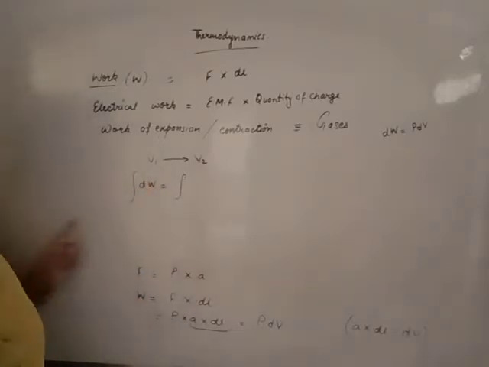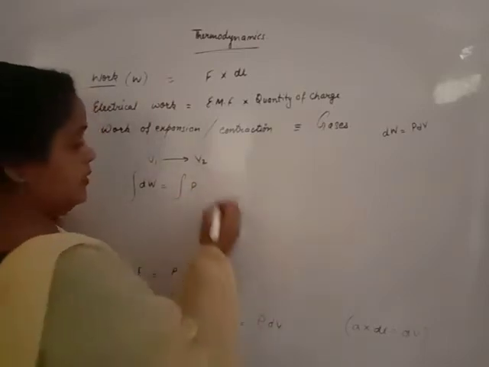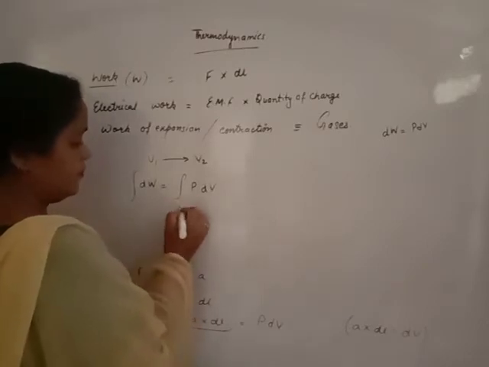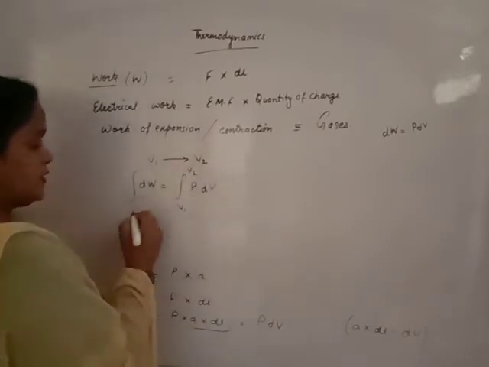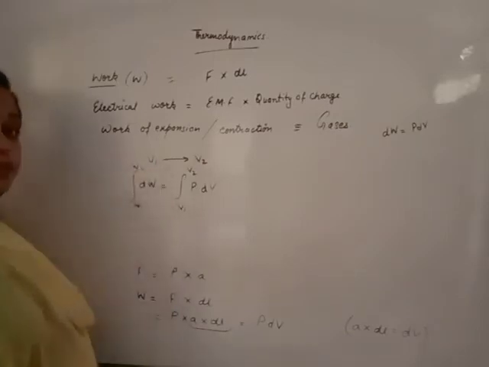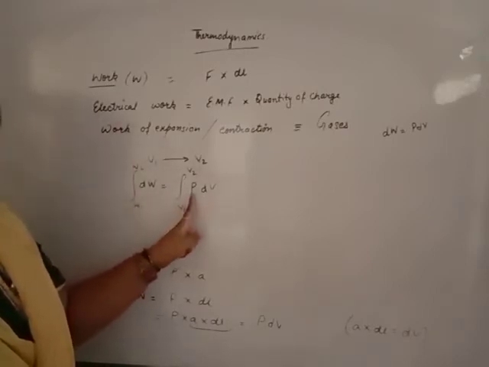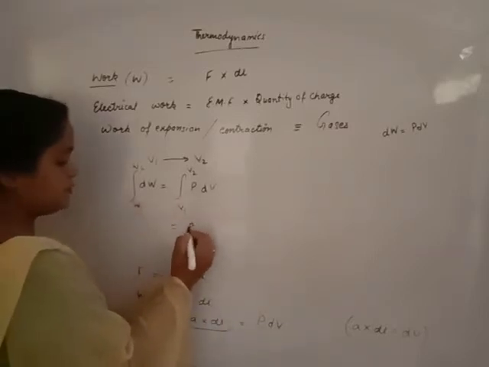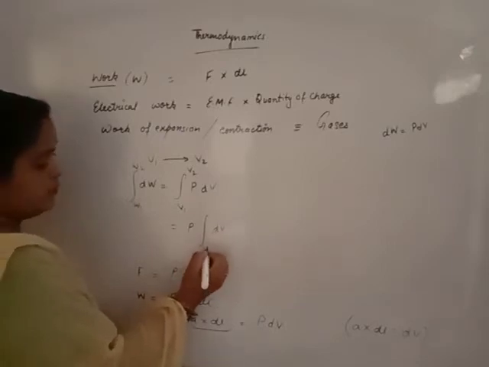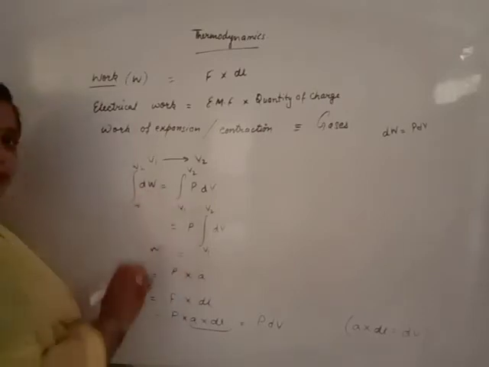Integration of change in work done is equal to pressure times change in volume, from V1 to V2, and work done from W1 to W2. Now, a constant does not have any integration, so the constant moves out. Integration will take place only for the changing physical quantity. So we may write W2 minus W1 is equal to delta W.